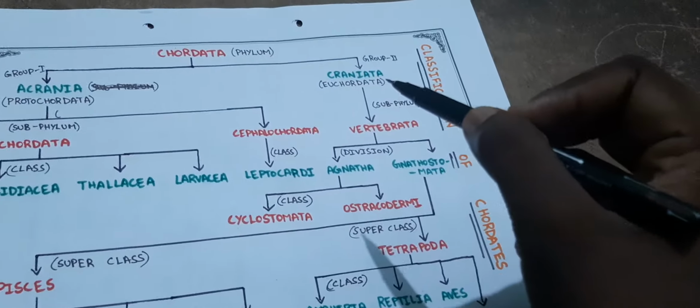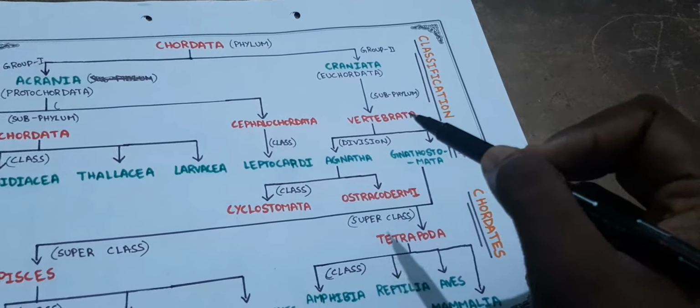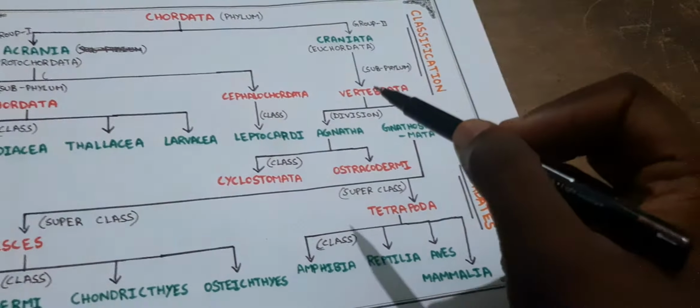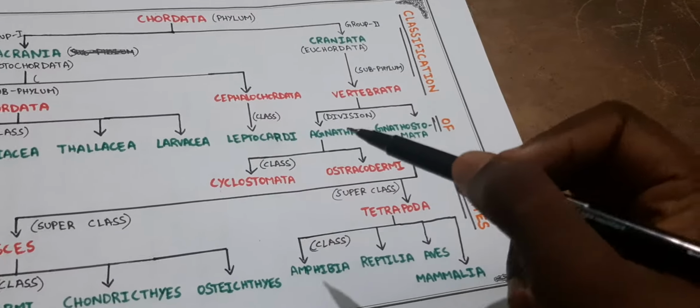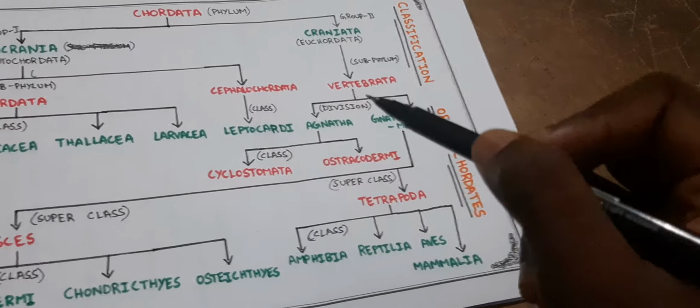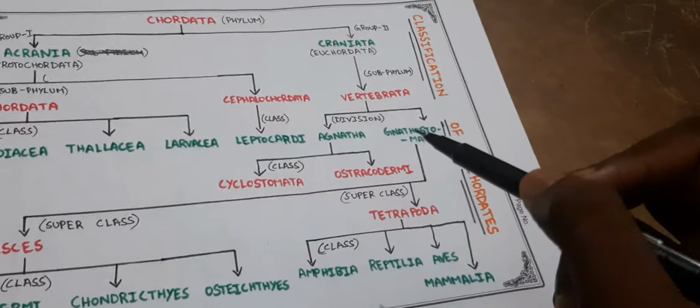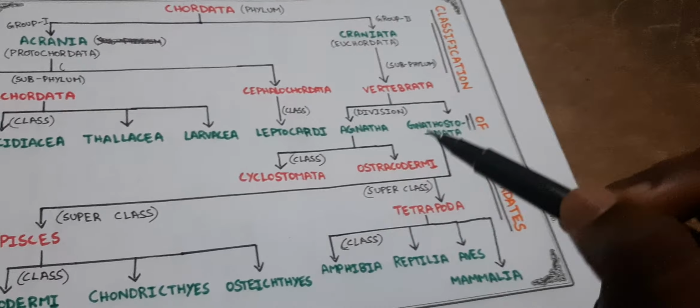Craniata is divided into a single subphylum, that is Vertebrata. We all are familiar with this name, right? And this Vertebrata is again divided into two divisions. Those are Agnatha and Gnathostomata. That means jawless and jaw bearing, okay?